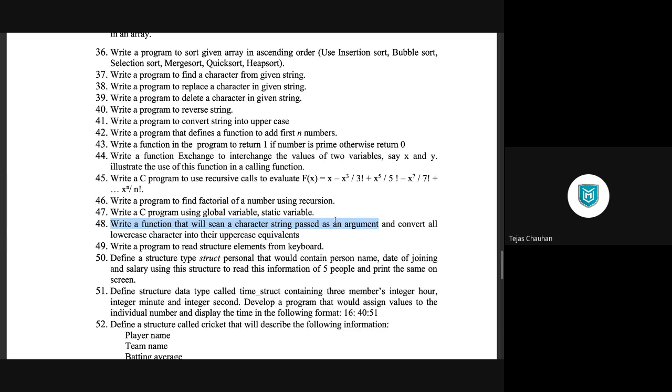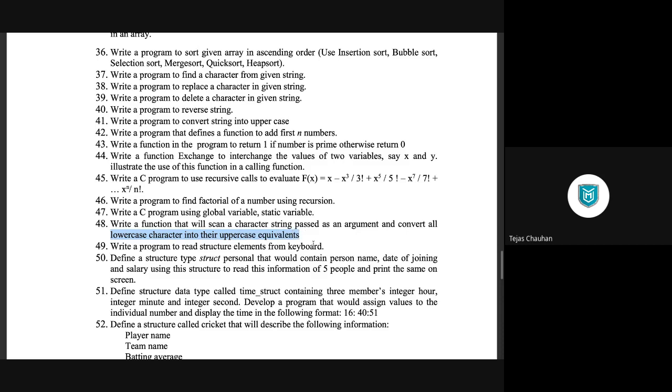ठीक है, तो अब हमने पास कर दिया, अब हमें चेंज क्या करना है? So we pass that string and we convert all lowercase character into uppercase equivalents. So अब हम यहाँ पे एक assumption लेंगे, यूज़र जो भी string दे रहा है वो lower case में है, हम वो पूरी string function में pass कर देंगे, and that function is going to convert that string to the uppercase.